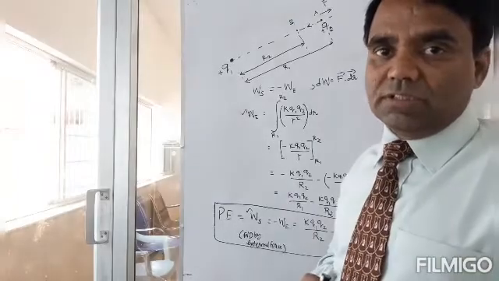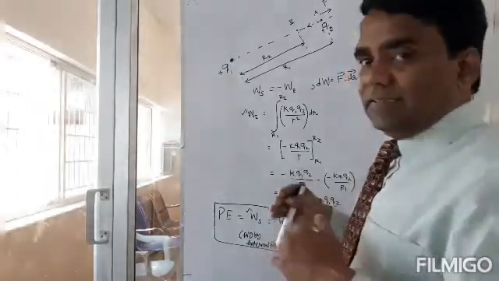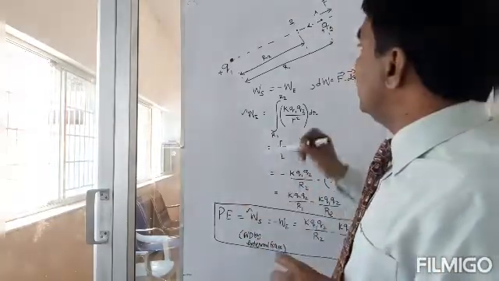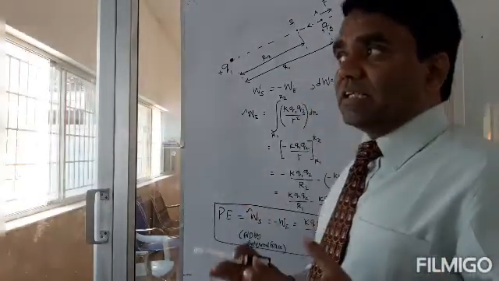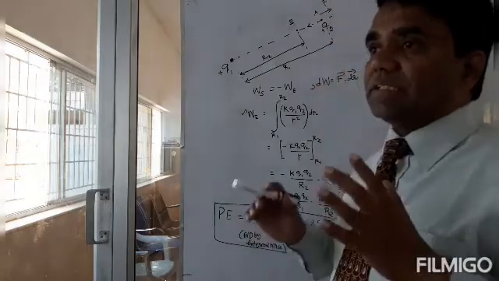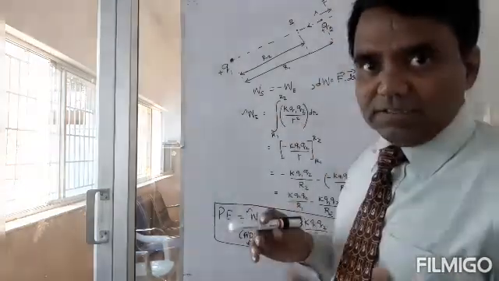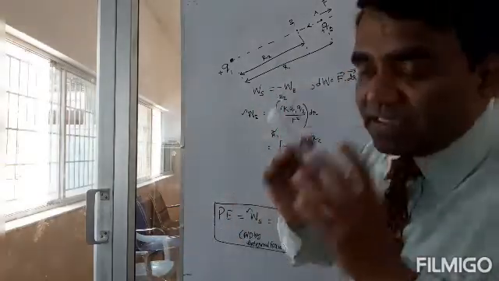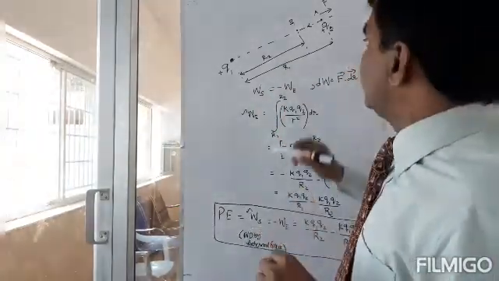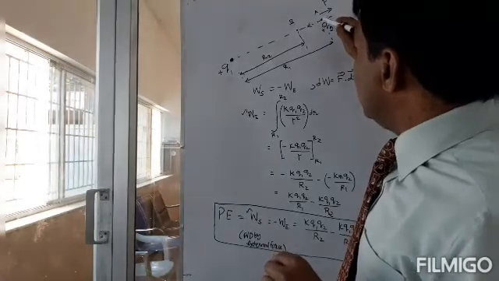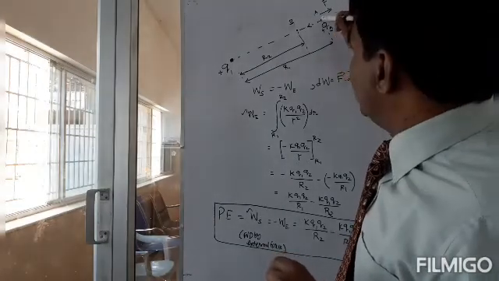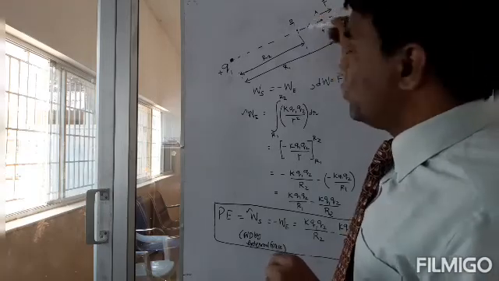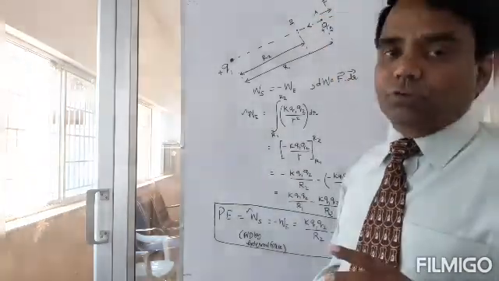So I want you to understand this. Let me reiterate the basic idea. What is potential energy? Potential energy of a system is this. I'm going to take a charge Q2 and move it from A to B. As I move it from A to B, I'm going to work against a conservative force.